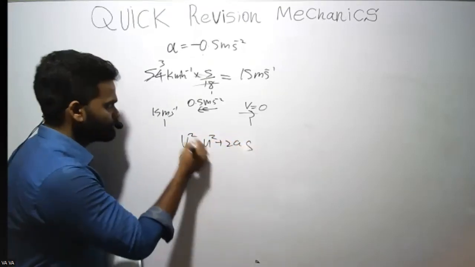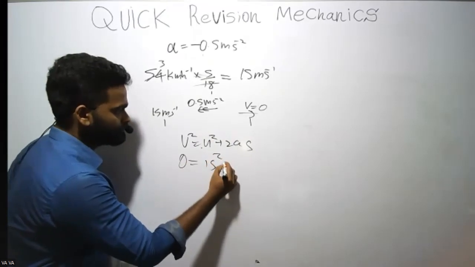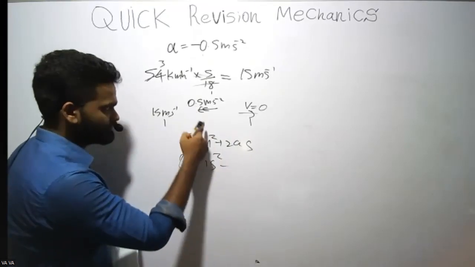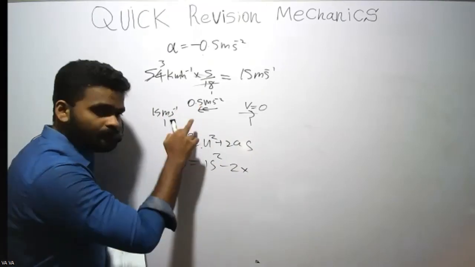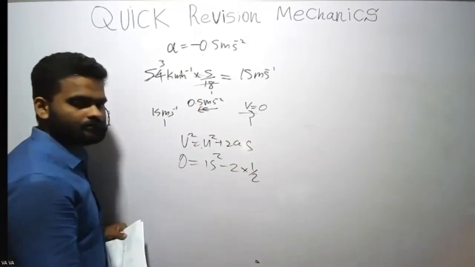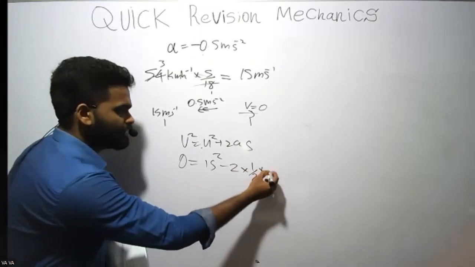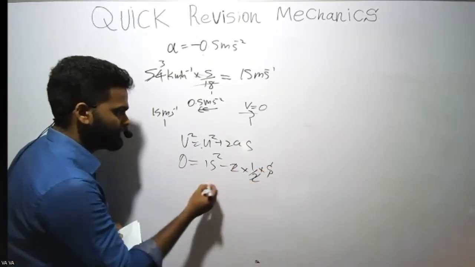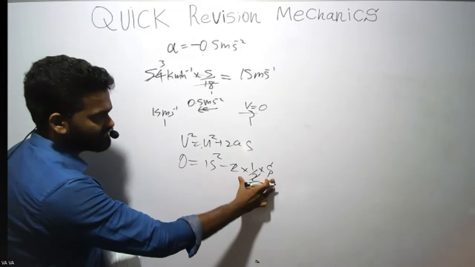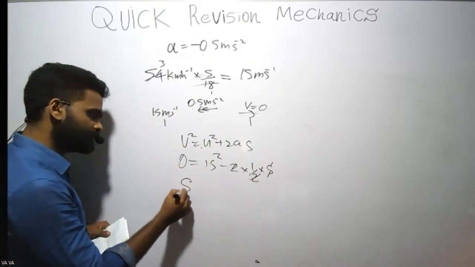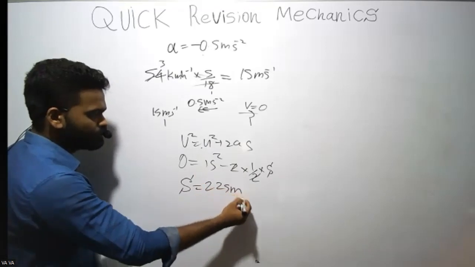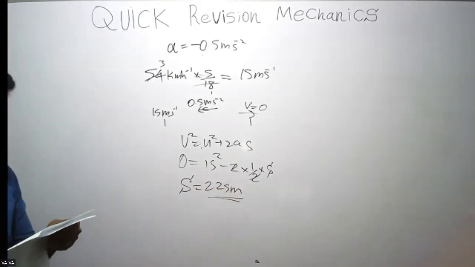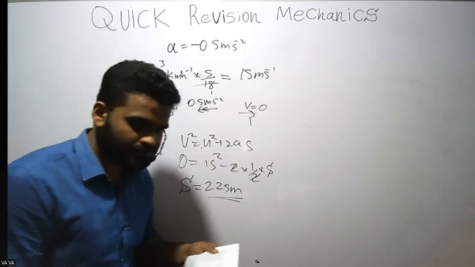V squared. This doesn't involve time. Final velocity 0, initial velocity 15 is squared. I'll put a minus because deceleration. 0.5 is half, right? I'm putting a half here, times s. 2 cancels off. Minus s comes to the other side, becomes plus s equals 15 squared, 225 meters. Second one, right? Okay.